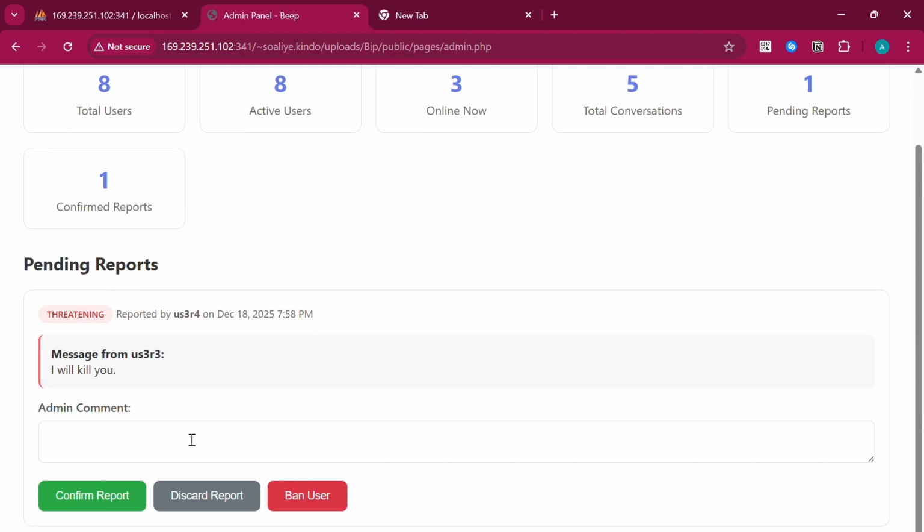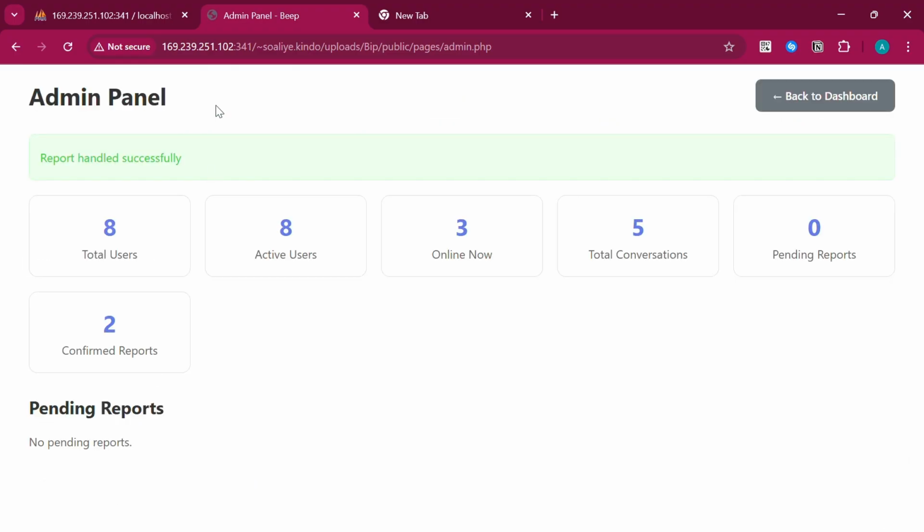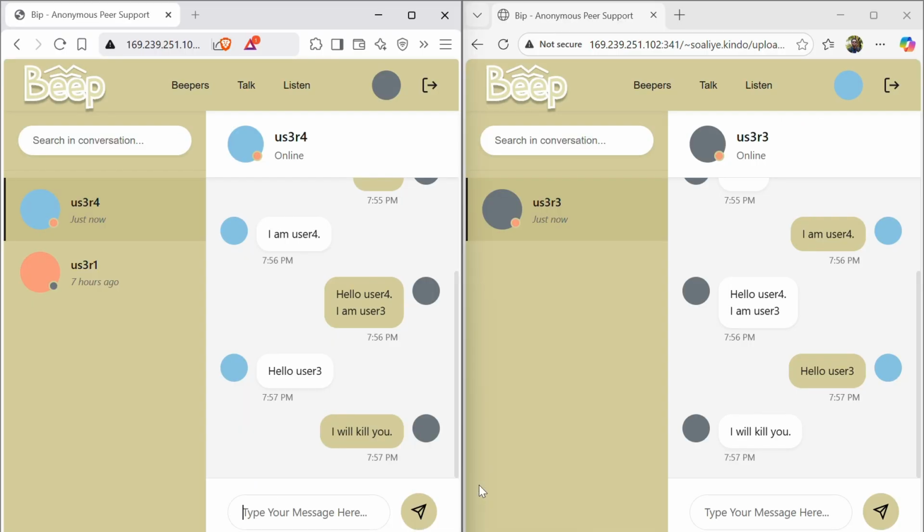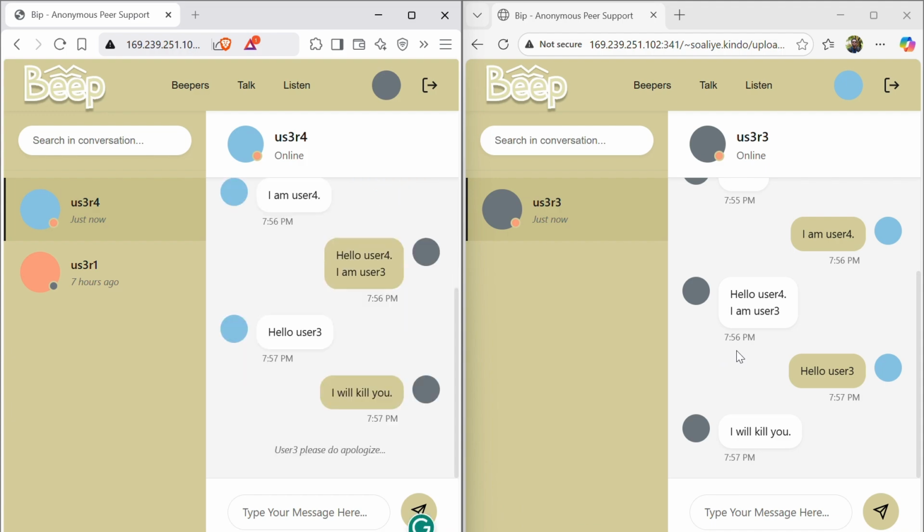So every report is going to come in this kind of block where we can add a comment and then confirm, discard, or ban the user. So the admin comment is going to go into the chat as a system message. So let's say user 3, please do apologize, and then we confirm. So if we go back to their conversation, the system message is going to be loaded here. All right, so we have it.